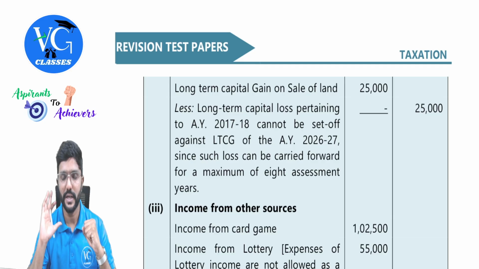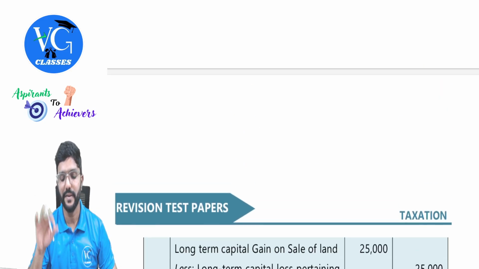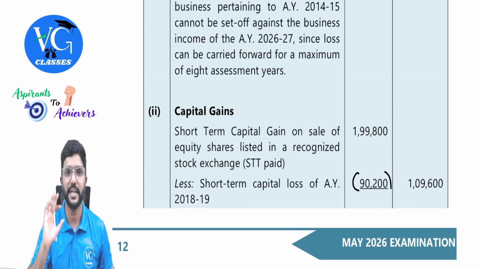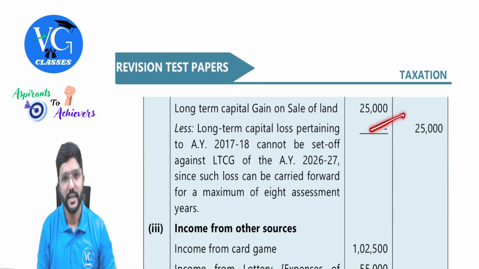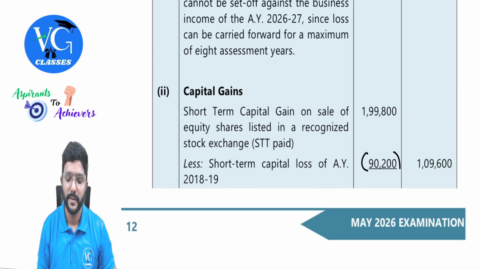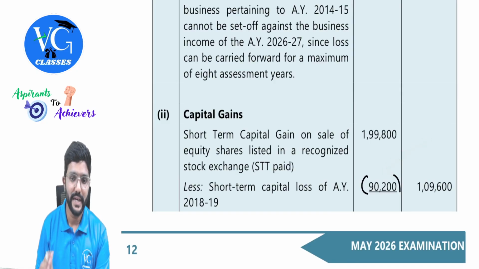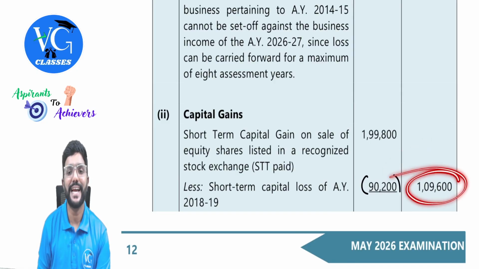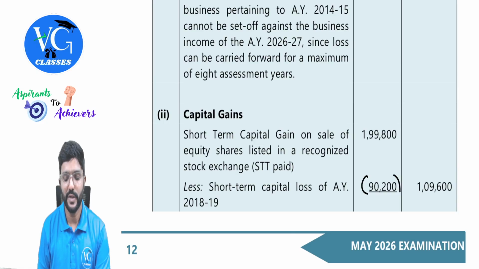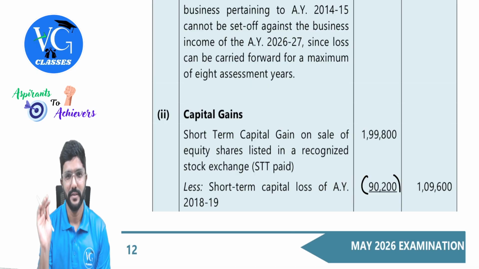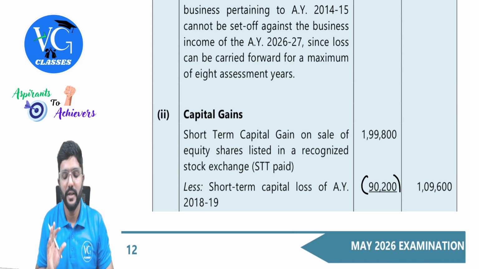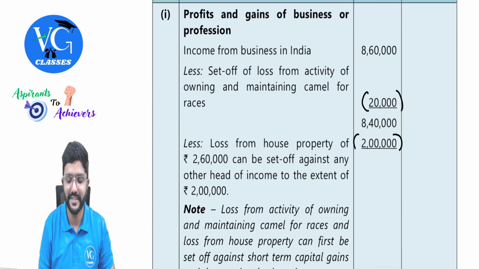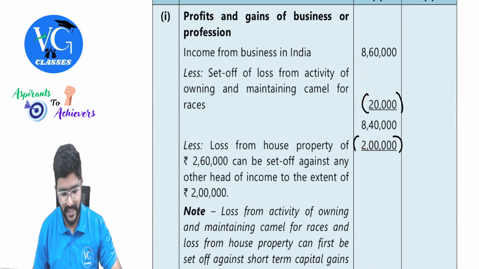Is that clear? They have given the alternate. Yes, you can adjust it, but in the given case, if you adjust entire house property loss year, or even year you can adjust up to 25,000. Year also you can adjust, but only to the extent of 1,09,600. Don't adjust it fully. Leave gap for short-term loss. Do like that. Or else it might take little more time for you to think and calculate. Better would be what is done here, guys. Got it?